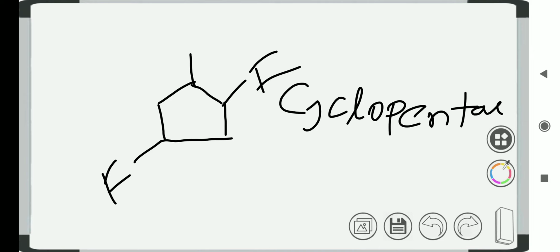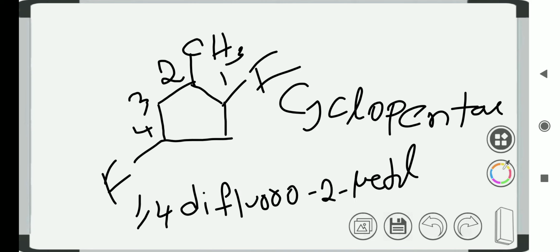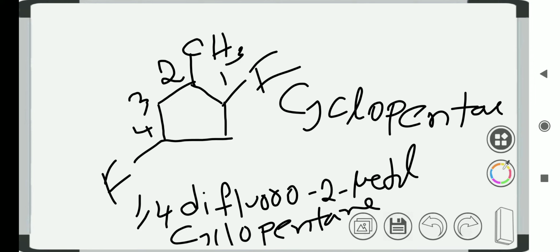Go for giving the number starting from the fluorine atom as 1, then the adjacent substituent as 2, which is the methyl, then 3, then 4, so it becomes 1,4-difluoro-2-methylcyclopentane.